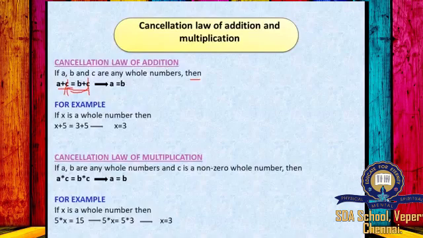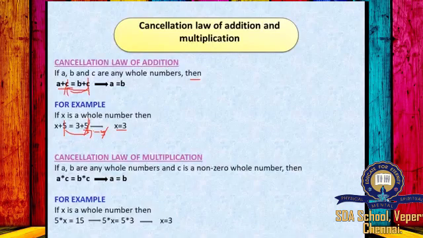For example, if X is a whole number, then X plus 5 is equal to 3 plus 5. We will get this 5 and this 5 can be cancelled. If you bring this 5 to this side, you will get minus 5. So we can cancel off minus 5 and this 5. So we can get X is equal to 3.